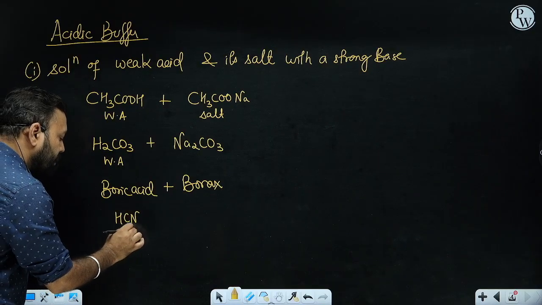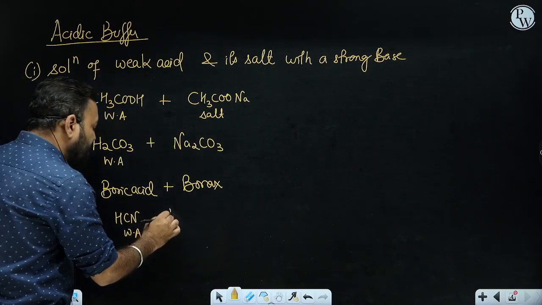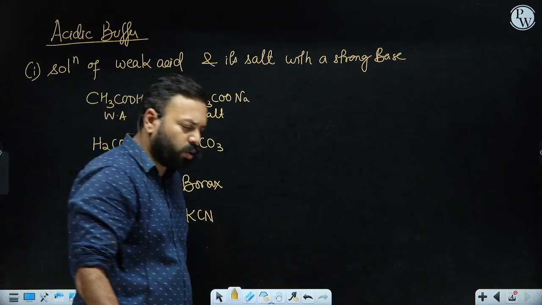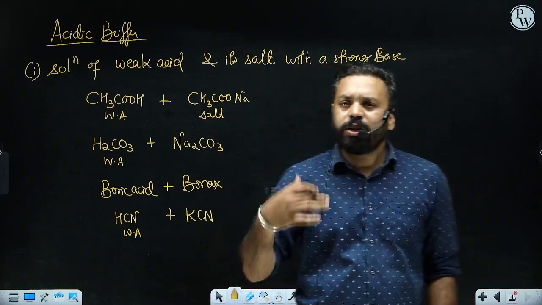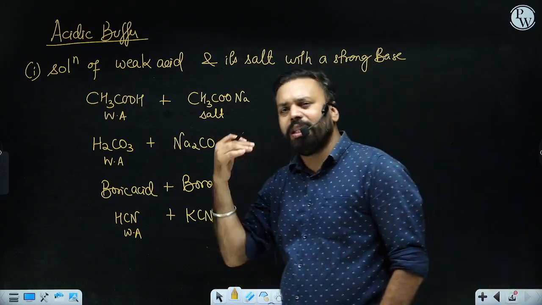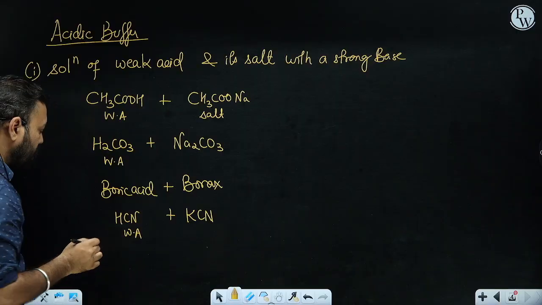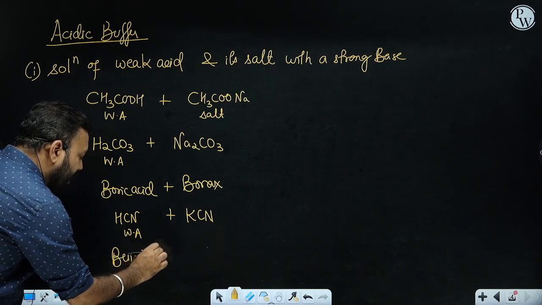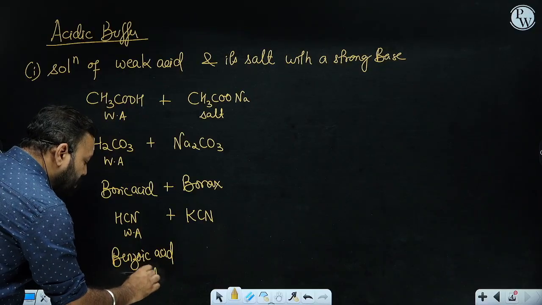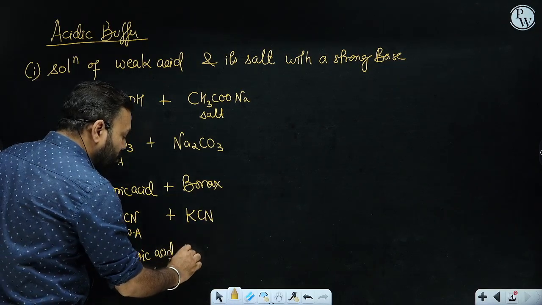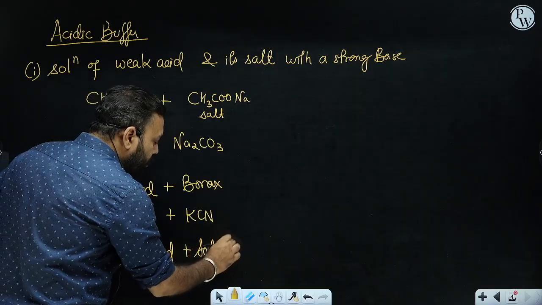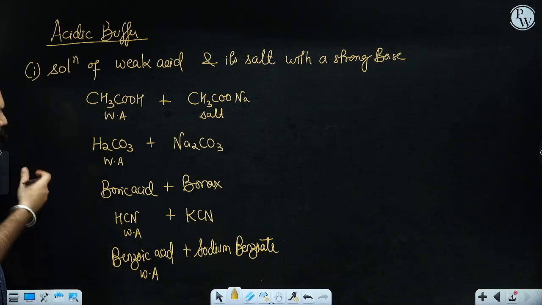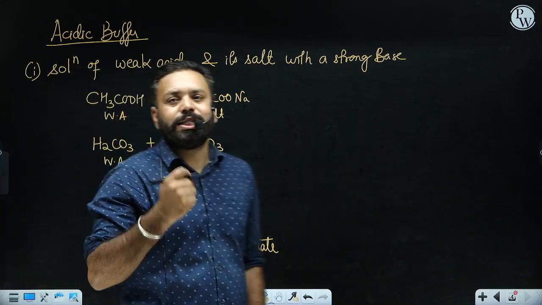Yes, HCN is a weak acid. Its salt with a strong base? KCN. Fine. You know that most of the acids, except HCl, H2SO4, HNO3, HClO4, HBr, HI, most of them are weak acids. Most of the organic acids are weak acids. So you can think about any organic acid. Suppose benzoic acid. Benzoic acid is a weak acid. Yes, benzoic acid is a weak acid. Fine. And salt of the benzoic acid with a strong base, so that is sodium benzoate. So benzoic acid plus sodium benzoate, again an example of acidic buffer.